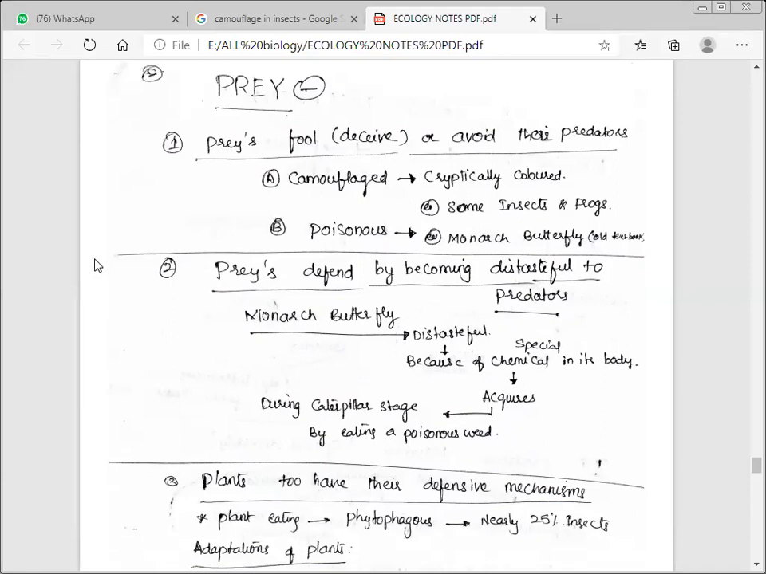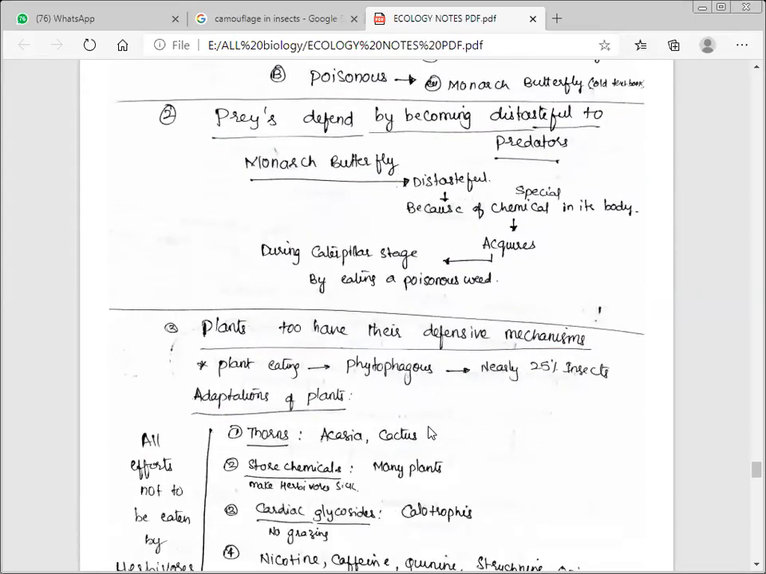Okay, next, the second one. Prey defend by becoming distasteful to the predator, which we just talked about. The monarch butterfly is distasteful because of a special chemical in its body, which it acquired during the caterpillar stage by eating a poisonous weed. The wings become distasteful and slightly poisonous, so no predator will likely eat that particular butterfly.